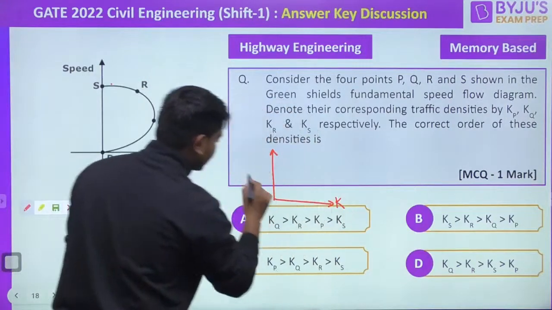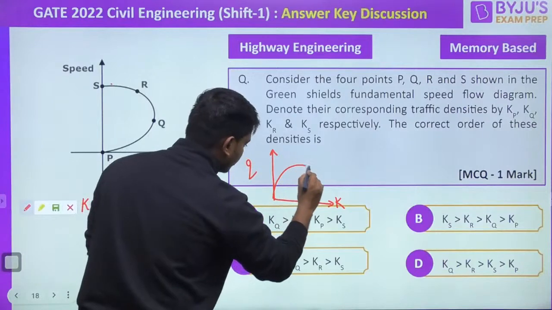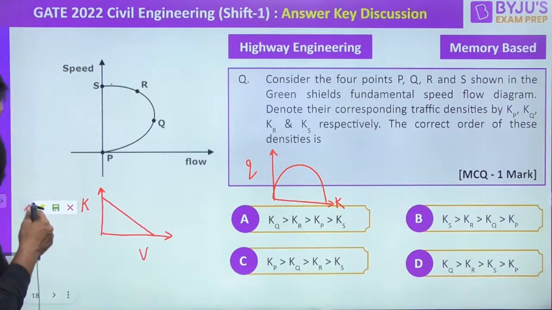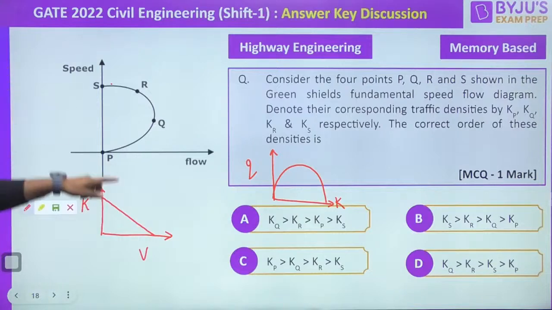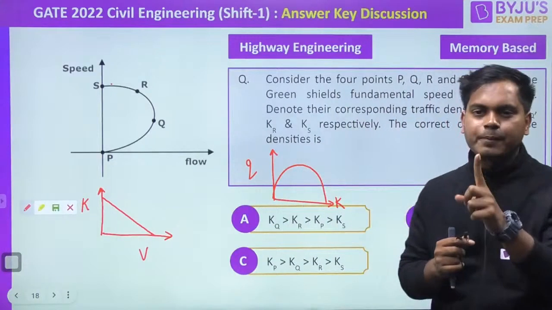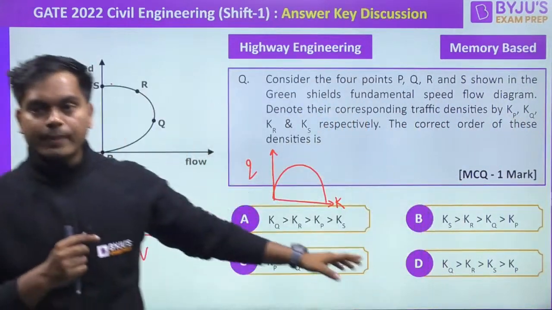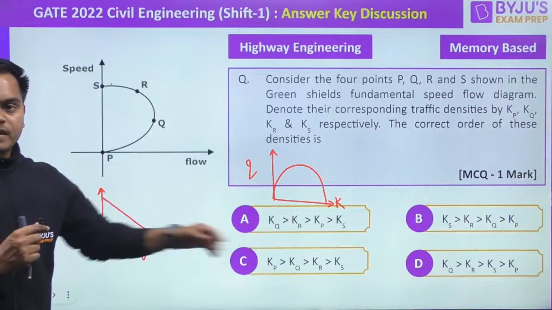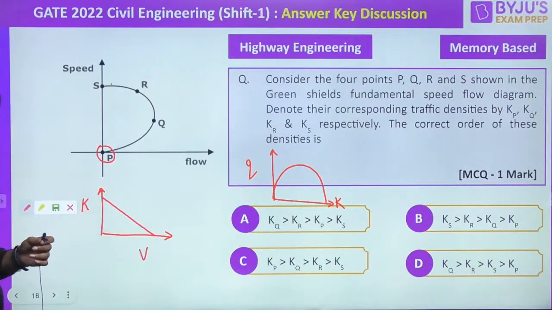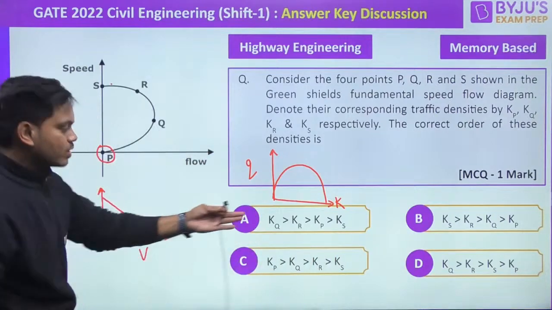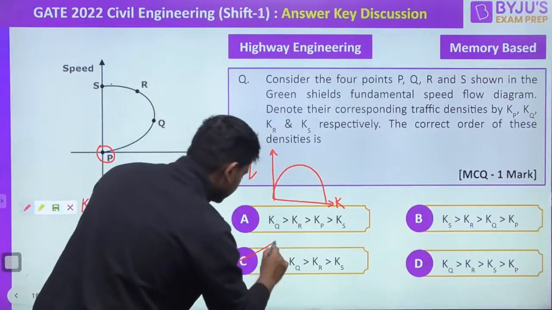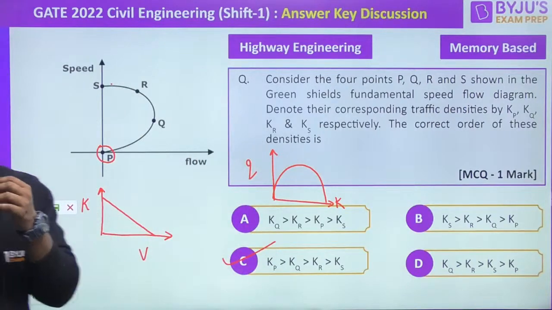Here you will get K and here you will get Q. So this is the relation that you might get, right? As soon as you see the value, let's take P only. It will be divided by 1 by 0, so it will be infinite. Beta, if you know just one value, that of KP, you will directly be able to answer this beautiful question. The right answer will be C. It is maximum here, infinity you will be getting, right? So KP is the first preference, and no other options have KP first. That is why C is the right answer. I hope you all have got this right answer.